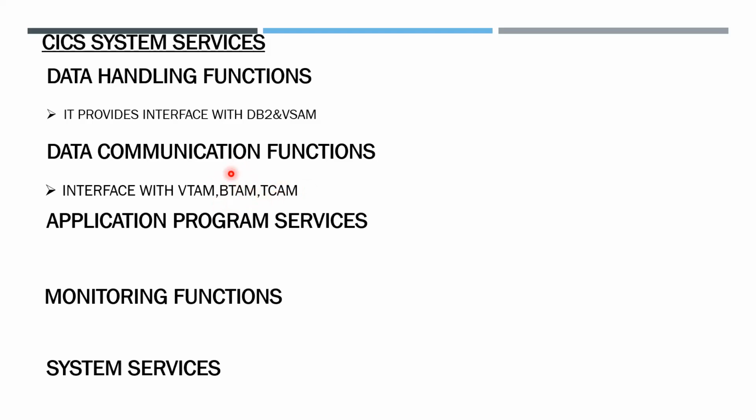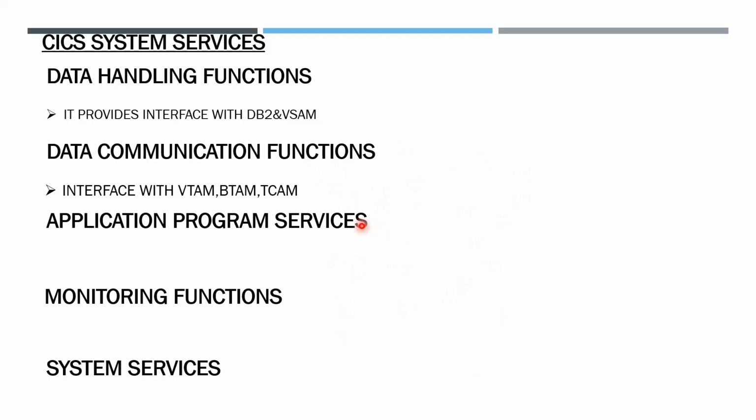BTAM and TCAM are outdated. Now we use VTAM. The user connects to VTAM, and from VTAM the user is connected to CICS, accessing CICS resources, performing transactions, accessing the CICS database and invoking the CICS applications.